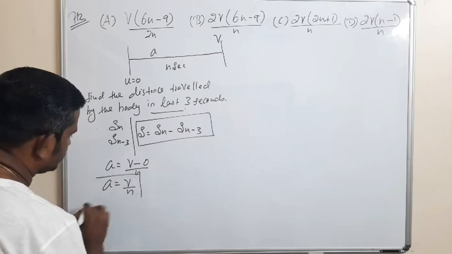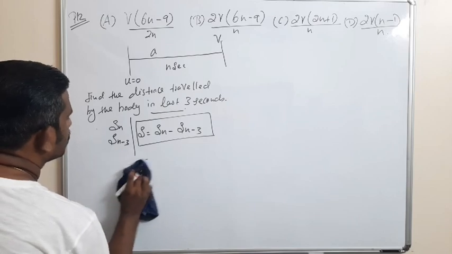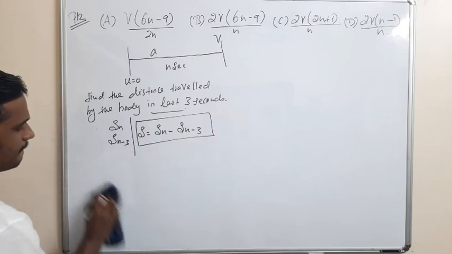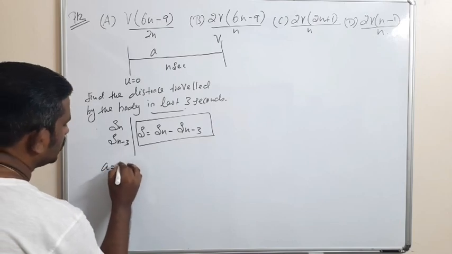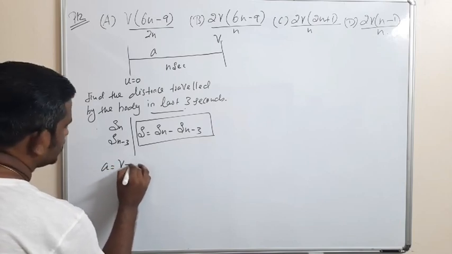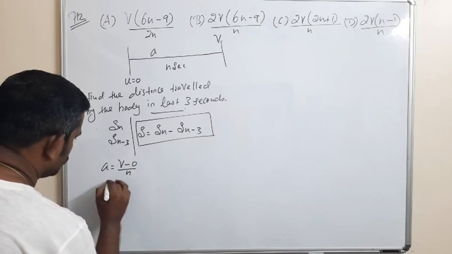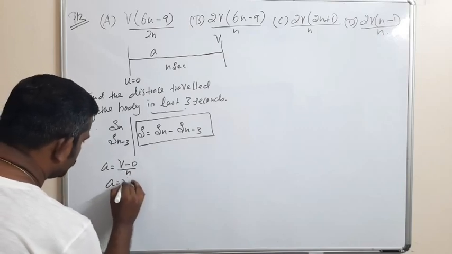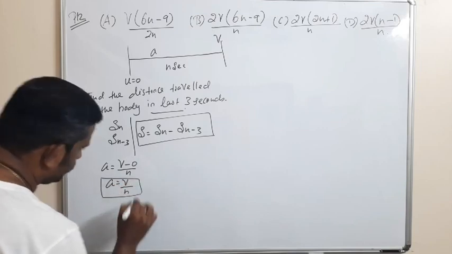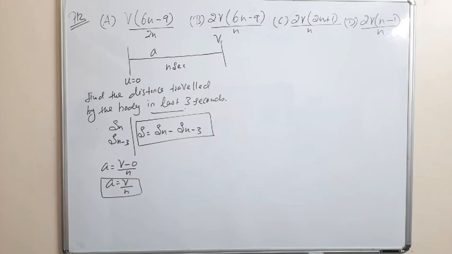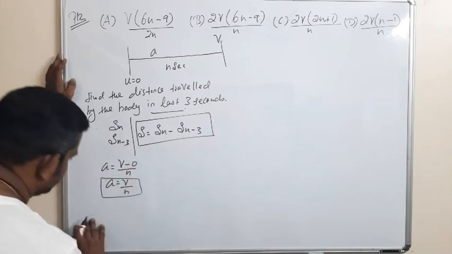So a is equal to final velocity v minus 0 initial velocity, by time n. So a is equal to v by n.